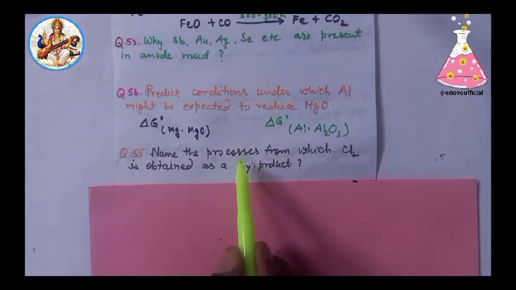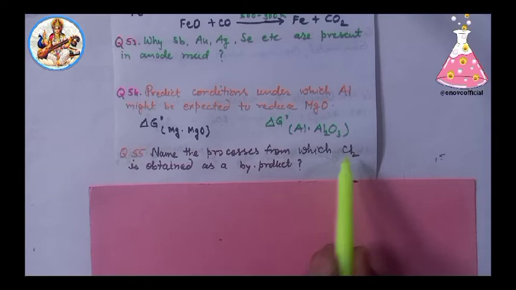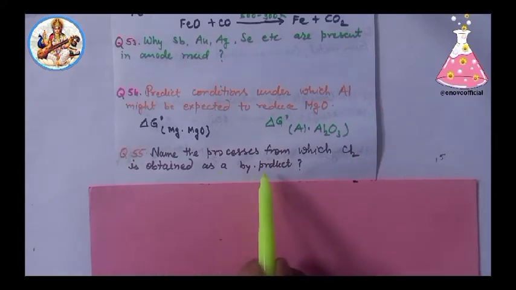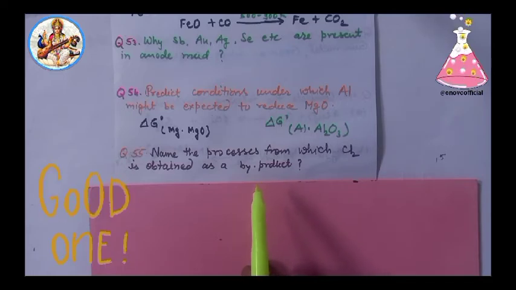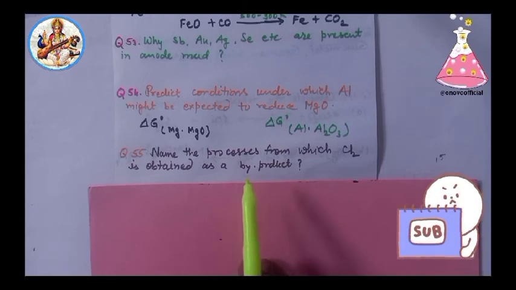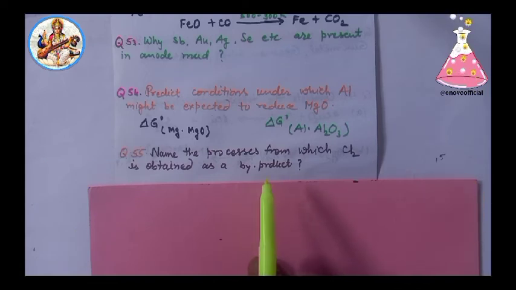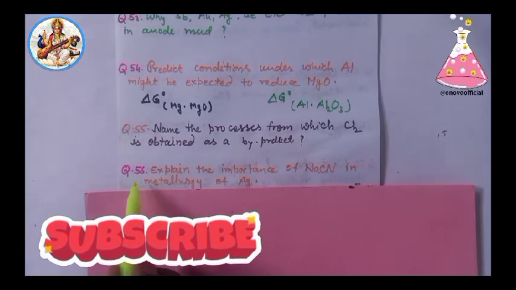Next, 55. Name the processes from which chlorine is obtained as a byproduct. Important question. Solution: electrolysis of molten NaCl, called the Downs process. Another is electrolysis of aqueous NaCl, called the Castner-Kellner process.